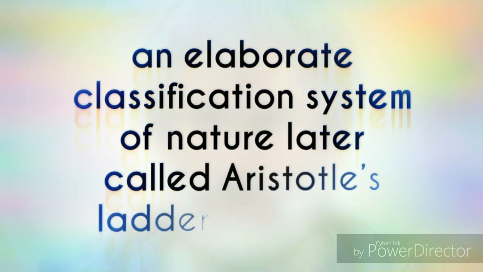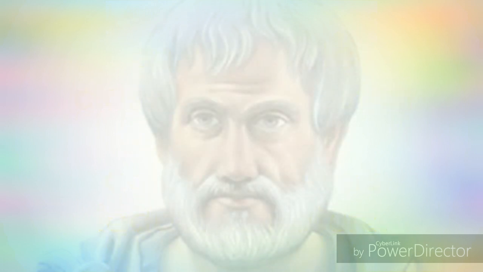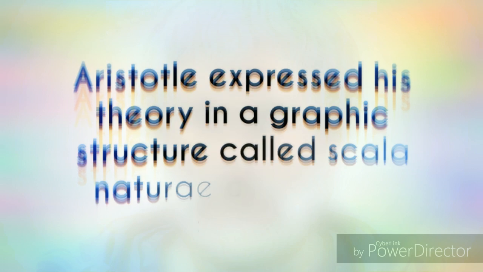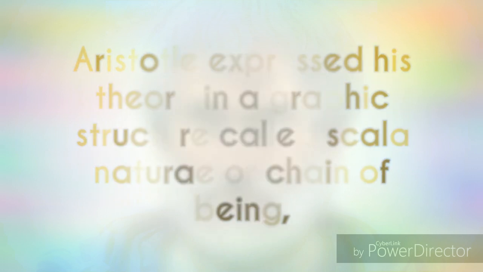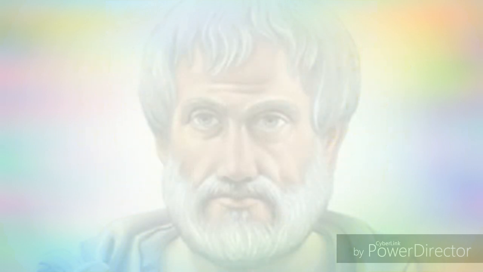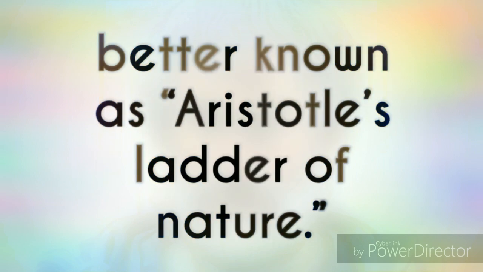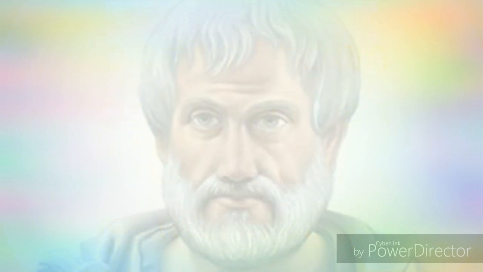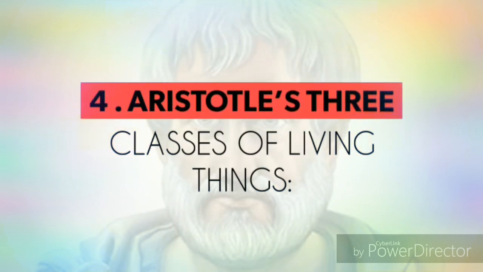Aristotle developed an elaborate classification system of nature later called Aristotle's ladder of nature. Aristotle expressed his theory in a graphic structure called scala naturae or chain of being, better known as Aristotle's ladder of nature. Fourth one is Aristotle's three classes of living things.